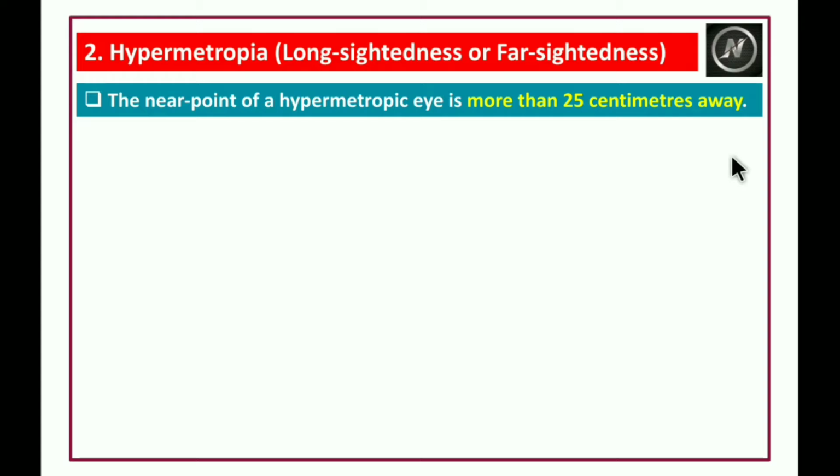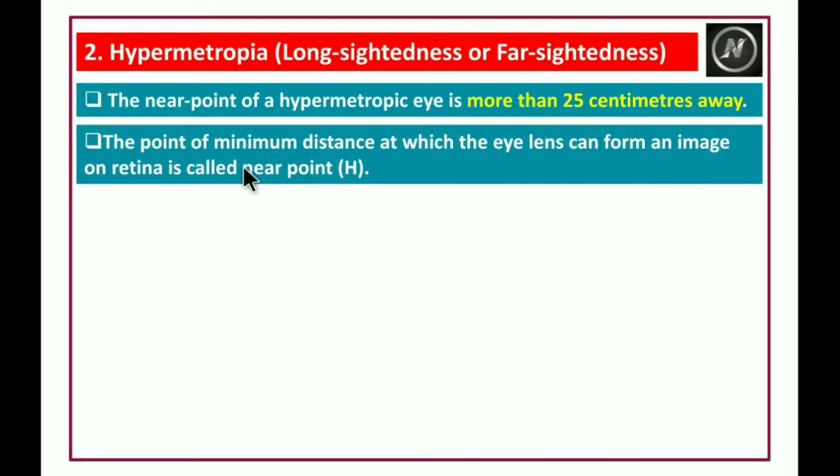Actually, the least distance of distinct vision of a healthy person is 25 centimeters, and that is the near point for a healthy person. But for a person suffering with hypermetropia, the near point is more than 25 centimeters away.